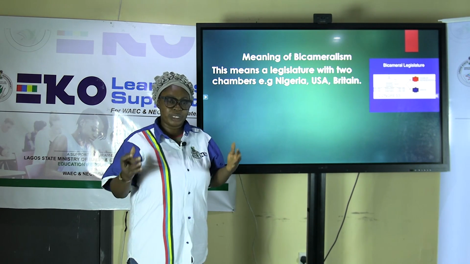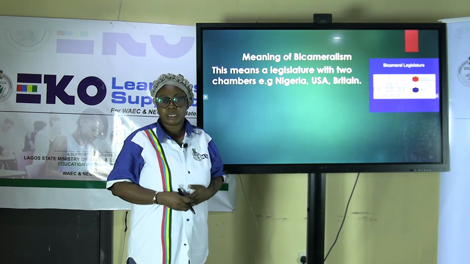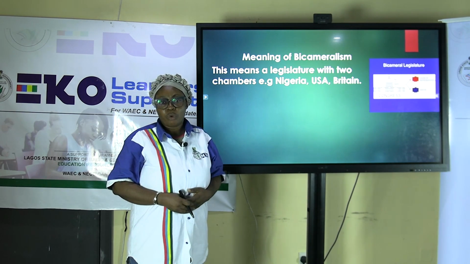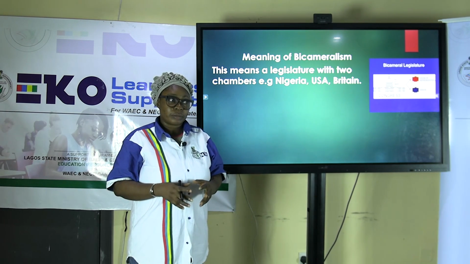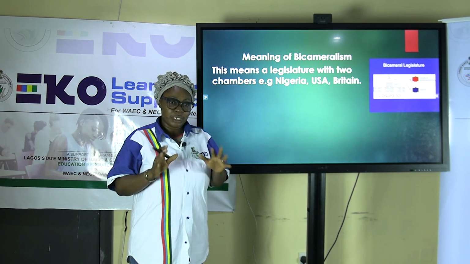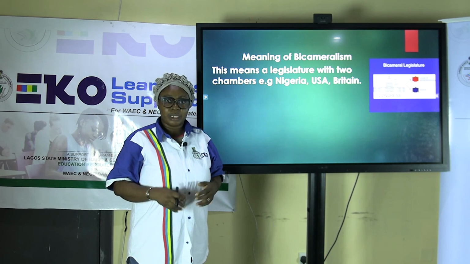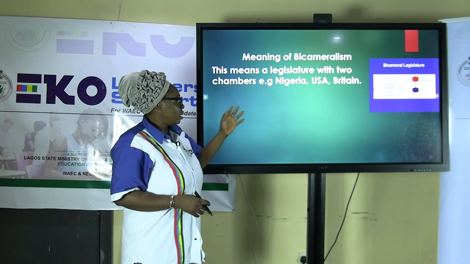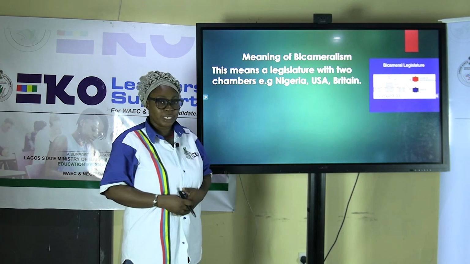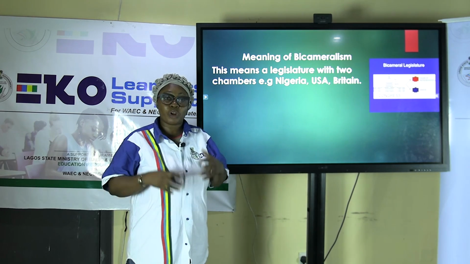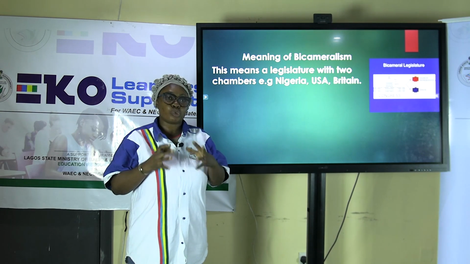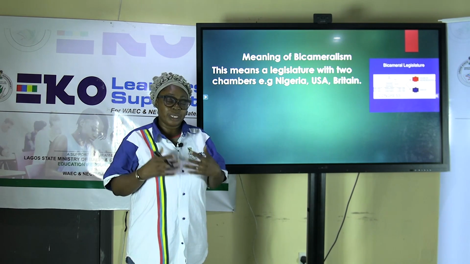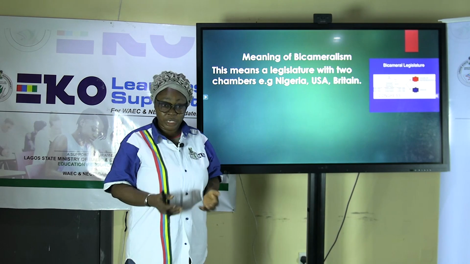The upper chamber is known as the Senate, which in Nigeria has 109 members. And the lower chamber, which is the House of Reps, has 360 members. This is just for you to know, for example, in case of objective questions.